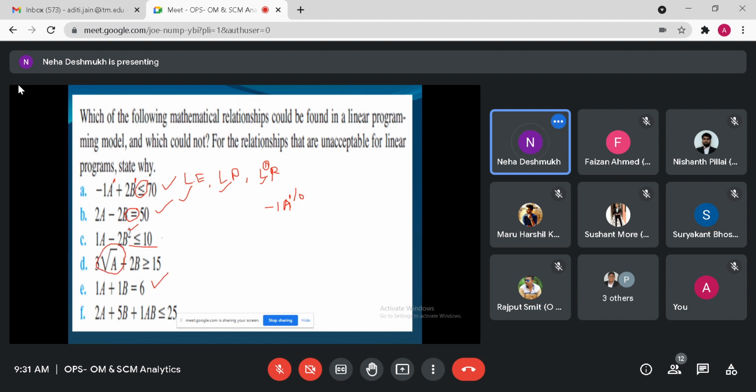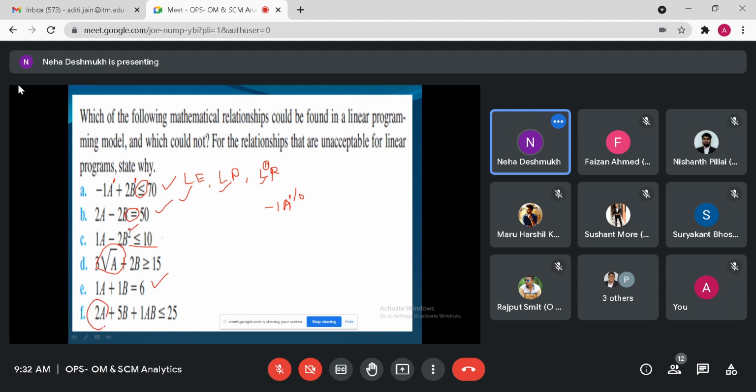This one, is it linear or non-linear? Linear, one. Non-linear, I think. No, no, the power of each term should be equal to 1. So is this linear or non-linear? It is linear actually. Yes.